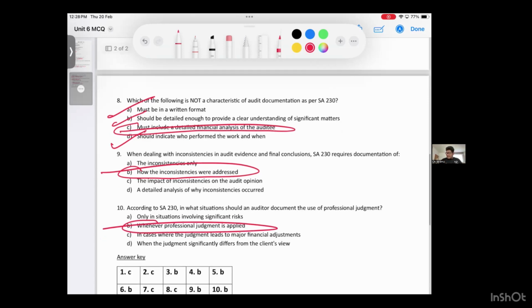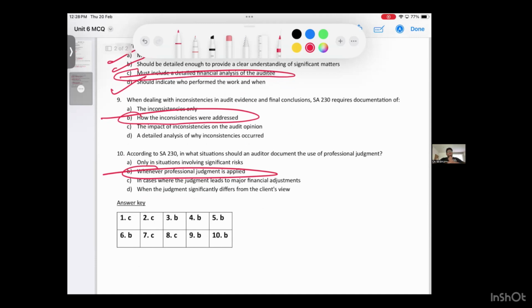So that is the answer. So with this, we are completing the MCQ discussion of units 1, 11, 2, and 6.